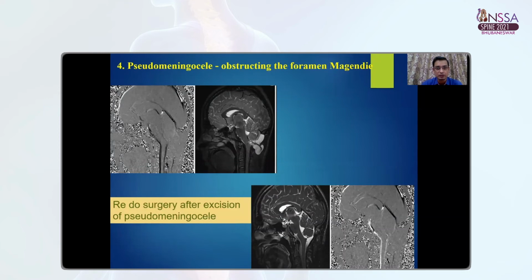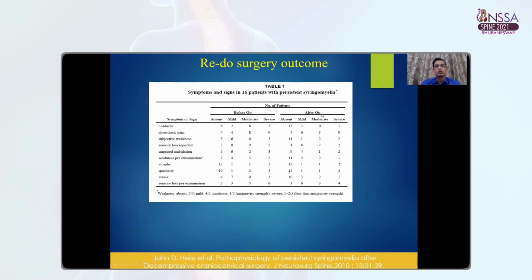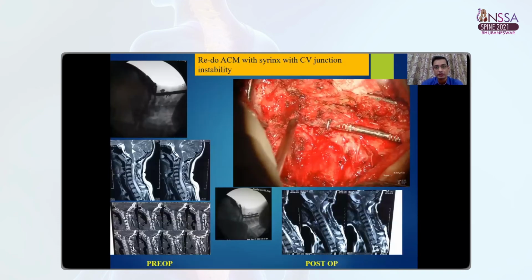This is another case with pseudomeningocele, which is obstructing the foramen magendi. And on the cardiac gated MRI, we can see that there is no CSF flow across the foramen magnum. We excise this pseudomeningocele and we re-establish the CSF flow across the foramen magnum, which can be seen here on the right side, right lower image on the CSF cardiac gated MRI. So redo surgery outcome: there is significant improvement following the redo surgery. This has been supported by the study conducted by John D. His, which shows that there is significant improvement in these patients following the redo surgery.